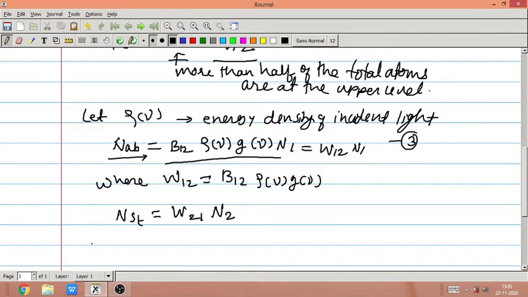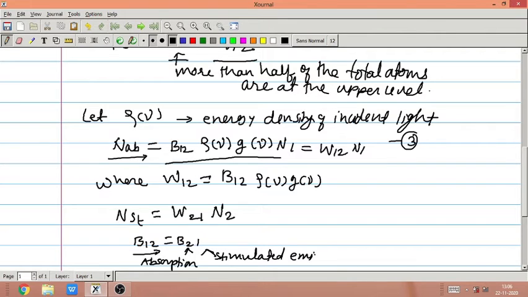Since the stimulated emission probability is equal to the absorption probability, that means B12 is equal to B21, right? This is the probability for absorption and this is the probability for stimulated emission.